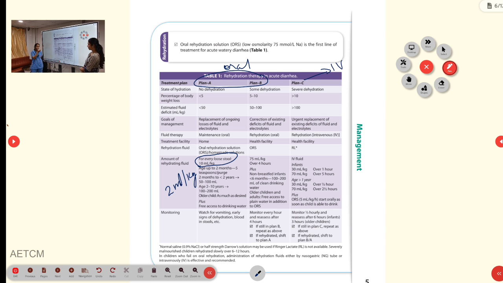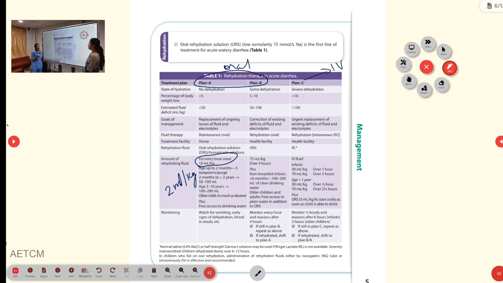Orally, if the child is already tolerating oral fluids, then you can give orally. You need not put an IV access and disturb the child. And that is one reason. Then if it is planned on a home basis only, you can treat the child. Okay.